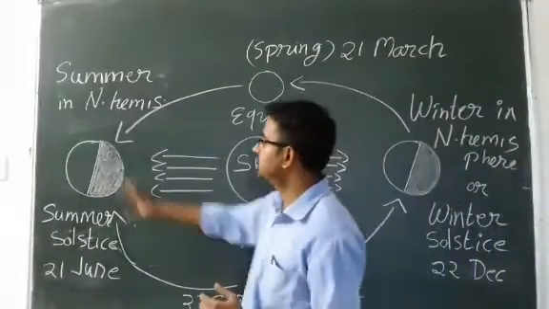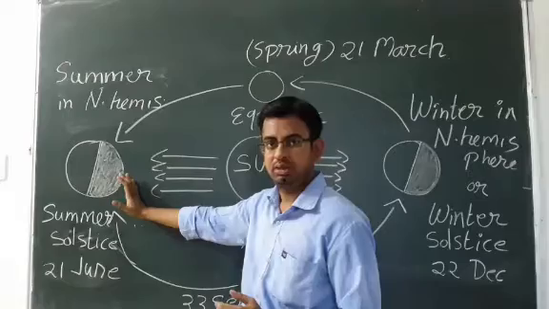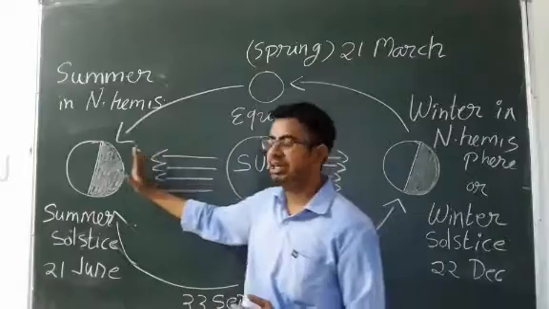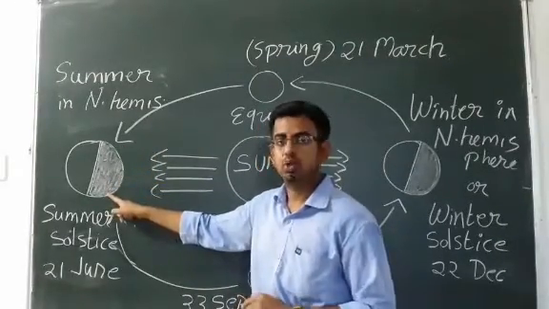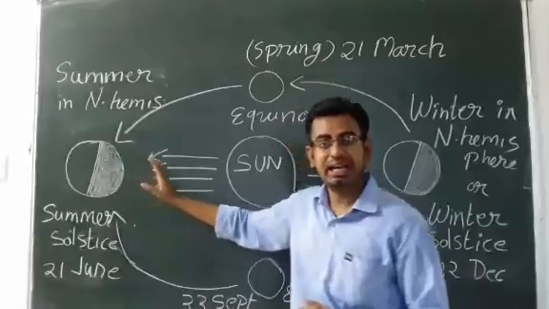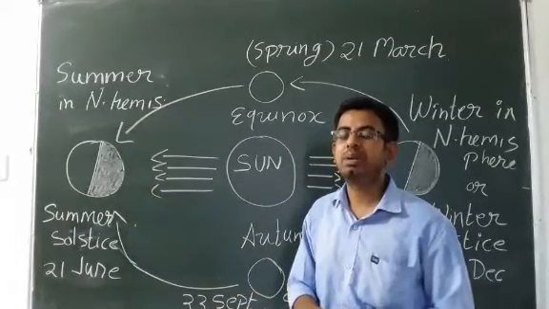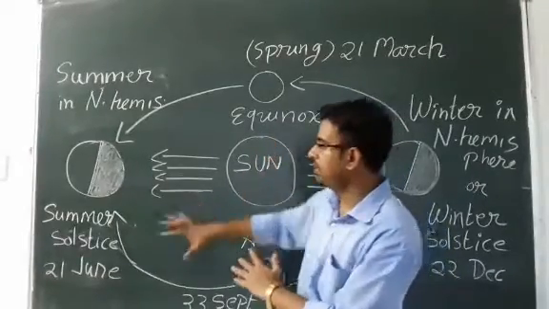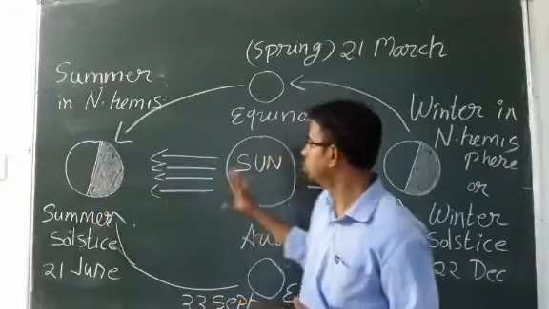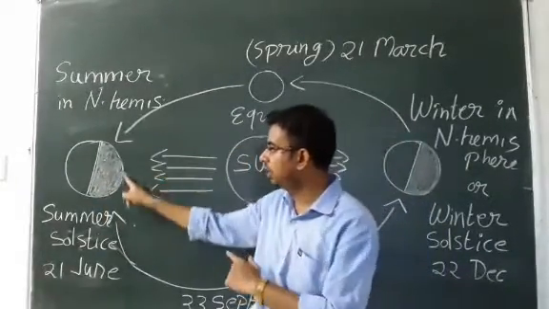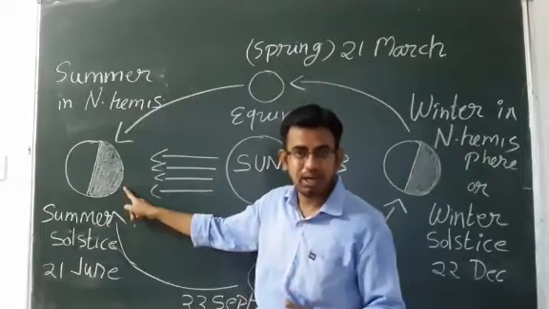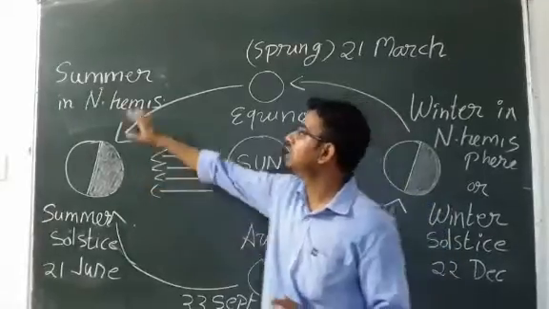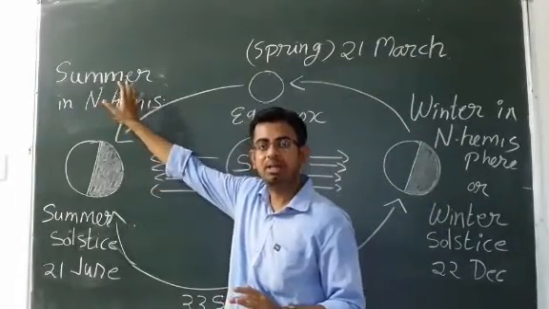This is earth, and at this time sun rays will fall directly on the earth. So almost all the region near the equator will experience the summer season. Okay students, you can see that when our earth is in this position, the sun rays will fall directly on the earth. It receives maximum heat, and this part, the shaded part of the earth, will have summer. Okay, it will have the summer season.